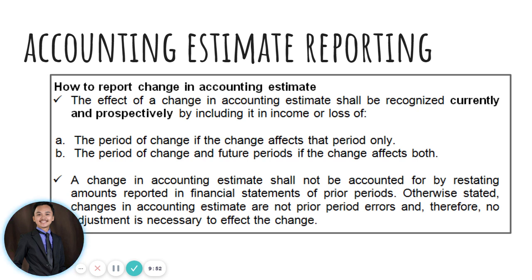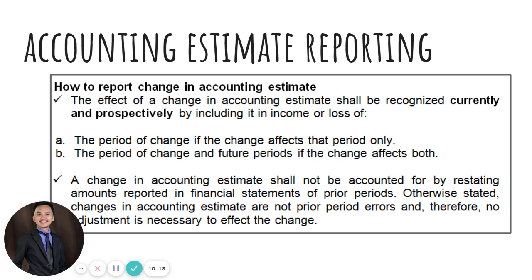It should be reported currently and prospectively. No retroactive effect on your financial statements. Now, the period of the change affects the period only. That's what currently and prospectively means. And the period of change in future periods if the change affects both.